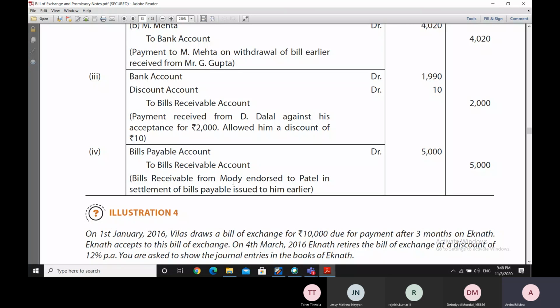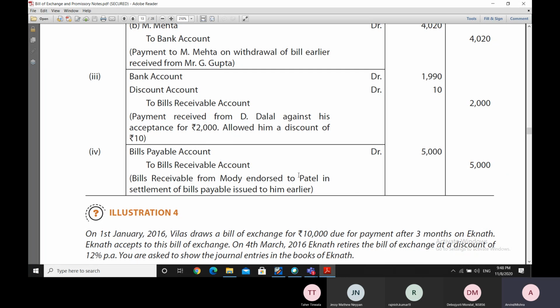It means that payment would be received by Katrak from Modi, which means that Katrak has written a bill and that bill has gone to Modi. Modi has accepted the bill. Now, this bill, which was receivable, has been received from Modi.